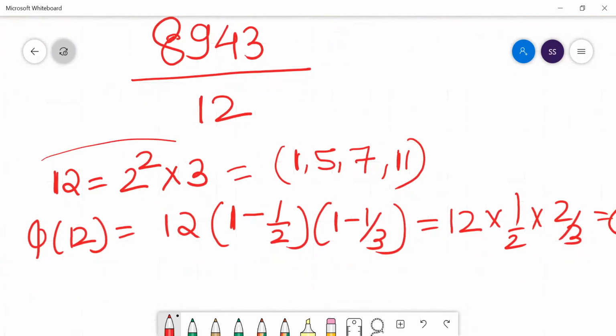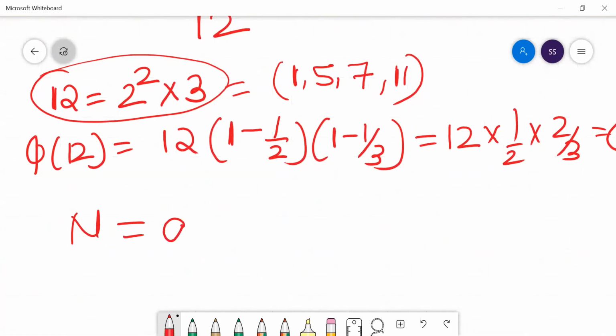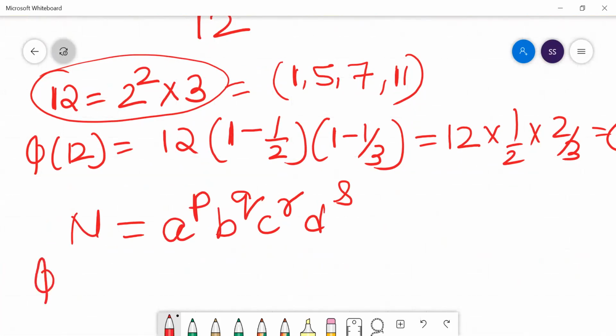If you express a number like this, a to the power p into b to the power q into c to the power r or d to the power s, here I'm not going to teach you finding the number of factors and all. So what is the totient of this?